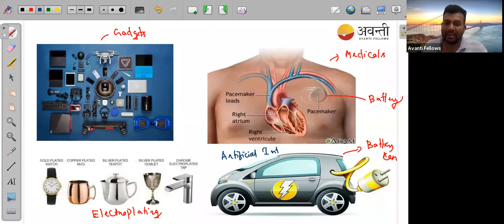And in this artificial intelligence, definitely a lot of application of electrochemistry is used. I think Elon Musk and his scientists have gone through this electrochemistry concept quite well, so that's why they can make these AI cars. So these are some of the applications.